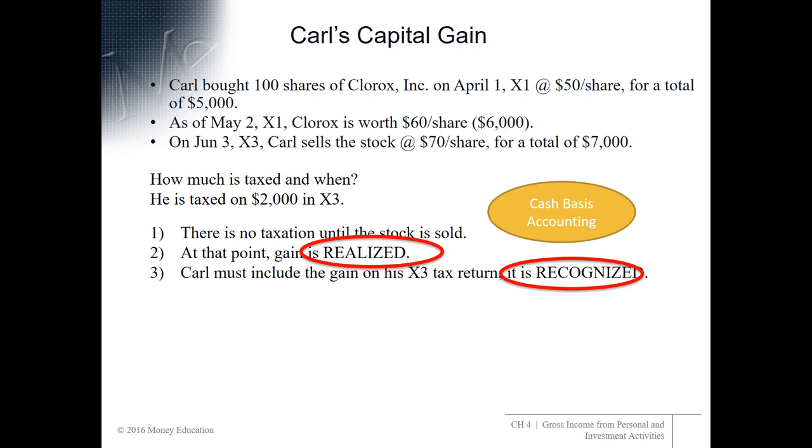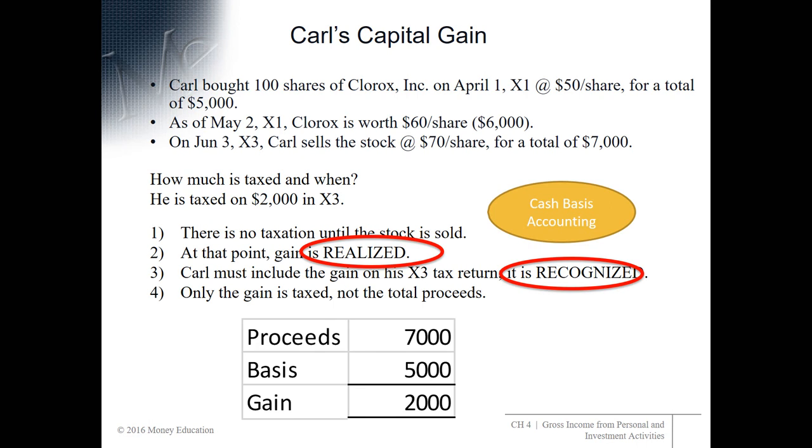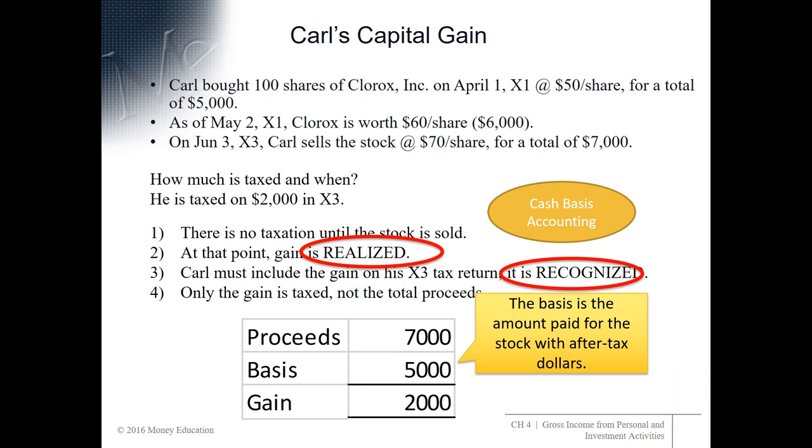Now, we are using cash basis accounting here. And so number 4, only the gain is taxed, not the total proceeds. Proceeds are what he sold it for. His basis is what he paid for it, and so the gain is $2,000. So let's talk about basis just a little bit more. It is what Carl paid for it, but notice in this box there's a little more detail. The basis is the amount paid for the stock with after-tax dollars.